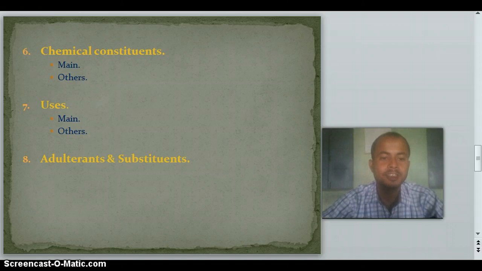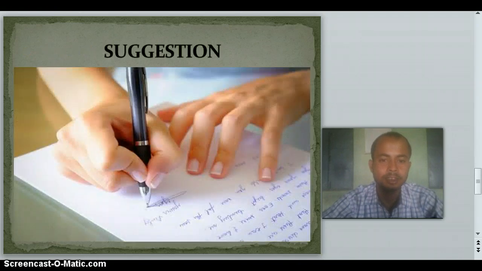Now after the general discussion of this point, I can say that if you study in the same way I have described today and you write in the exam in this way, I can assure you that you will get full marks and no evaluator can deduct a single mark given for the crude drug.